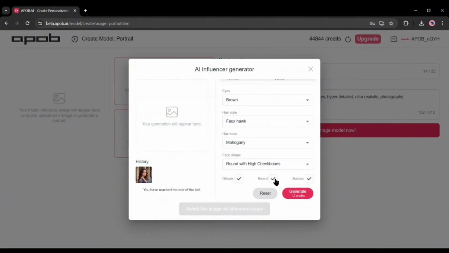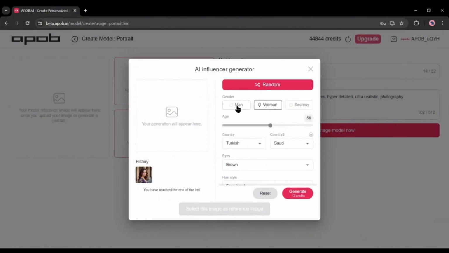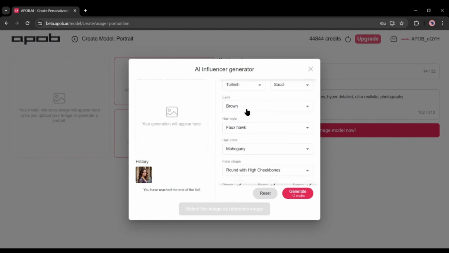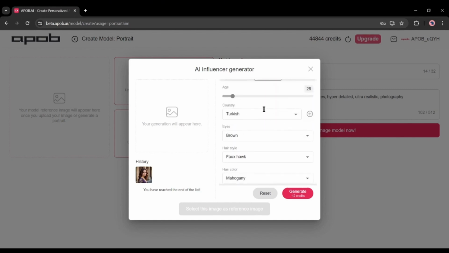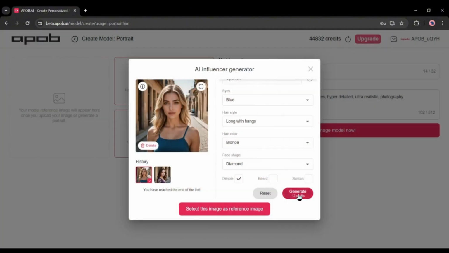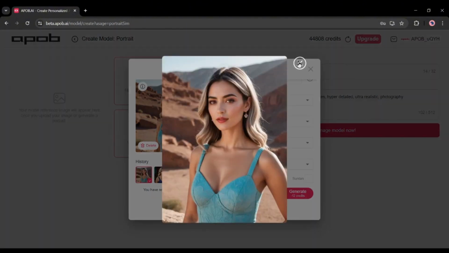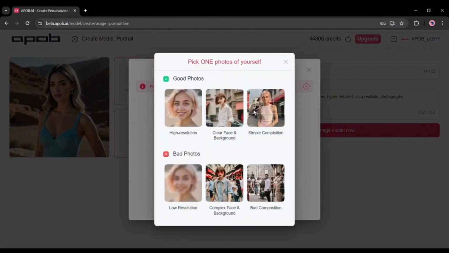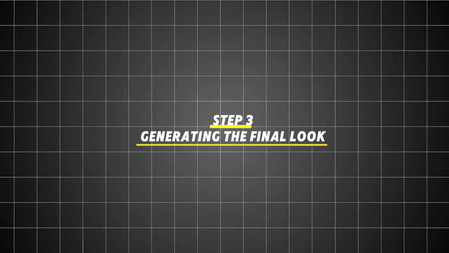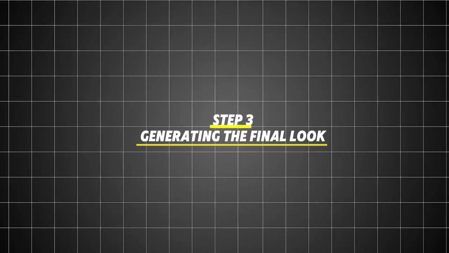Customize features like eye color, hairstyle, and skin tone to make your influencer unique and visually appealing. The goal here is to create an image that feels both authentic and memorable. Play around with different combinations to see what stands out. Step 3. Generating the final look.